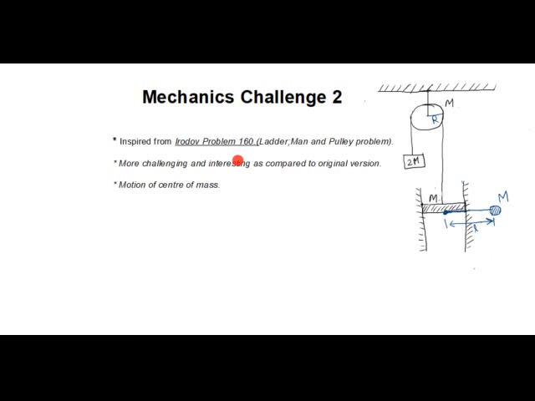And those of you who have solved the original problem, then even if you have understood the concept behind the original problem properly, you will find this problem much more challenging and interesting as compared to the original version. Okay, so the concept that this problem uses is the motion of center of mass, how center of mass moves under the influence of external forces. So without any further delay, let us move on to the discussion of the problem.